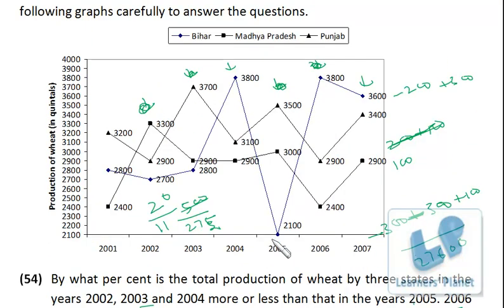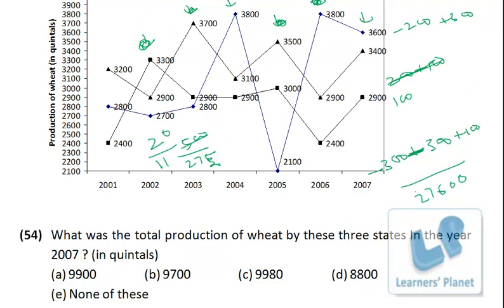Otherwise, definitely all the questions over here, they involve a good amount of calculation. So you should be able to do the calculations faster. Next is, what was the total production of wheat by these three states in the year 2007? Now this is too simple. You just have to add up the three data: 6 and 4, 10 and 9, 19, 3 6 7 8 and 9. So it is 9900. Okay, so some of the questions they take time, some of the questions they hardly take any time. Okay, I hope you are clear with this set.